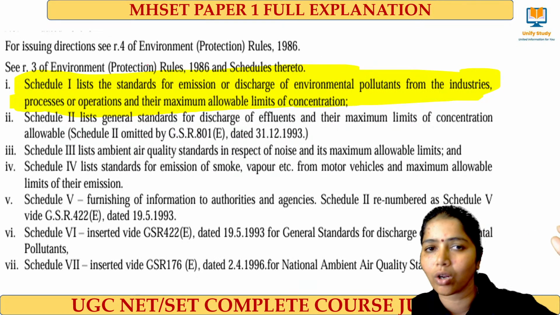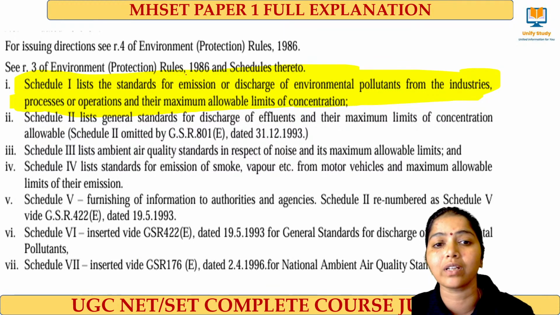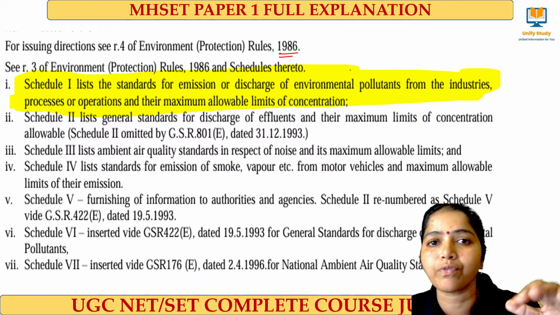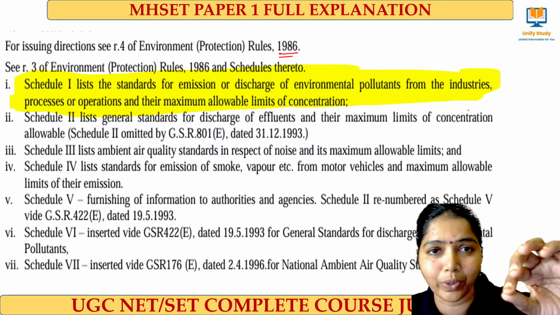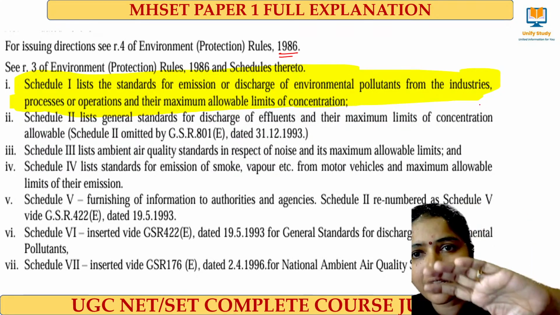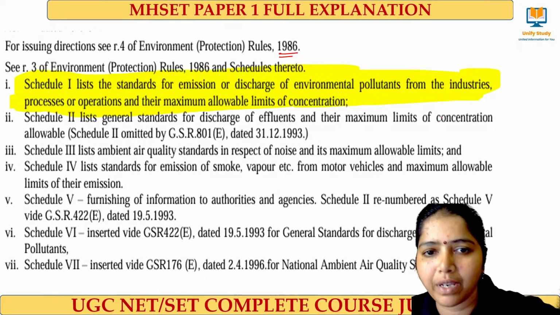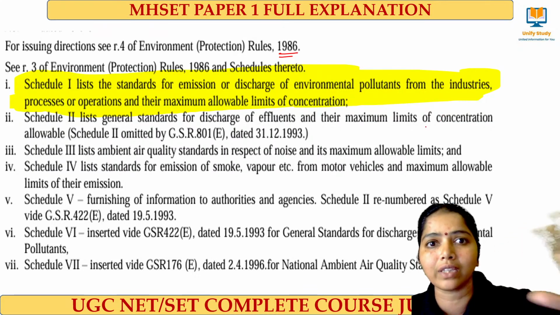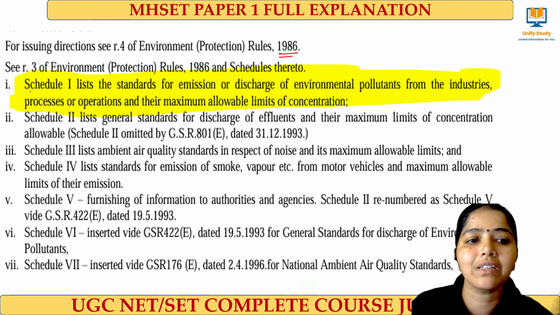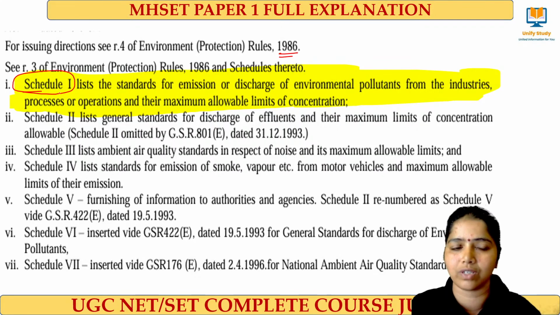In that, Schedule 1 talks about the emission or discharge of environmental pollutants from industries. So from industries, how many pollutants have to be discharged, what kind of things have to be done, what is the allowed limit, all the things are mentioned in Schedule 1, right?